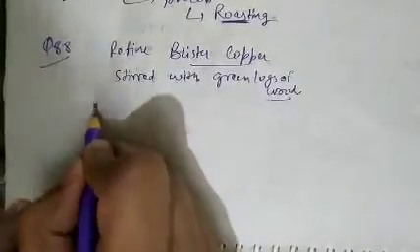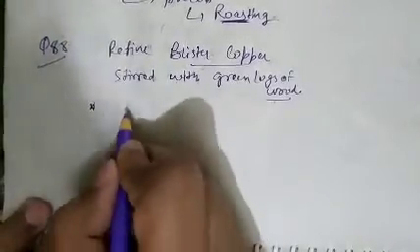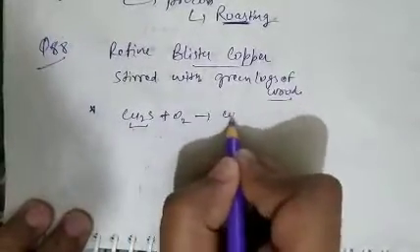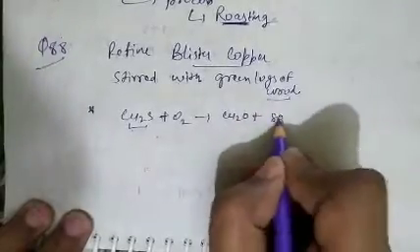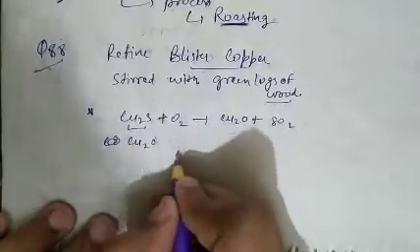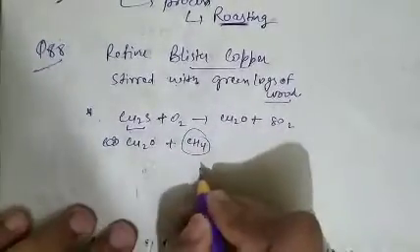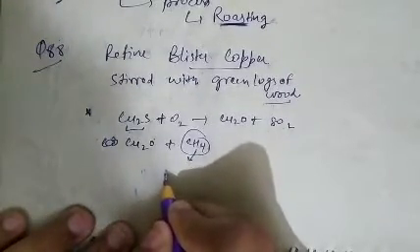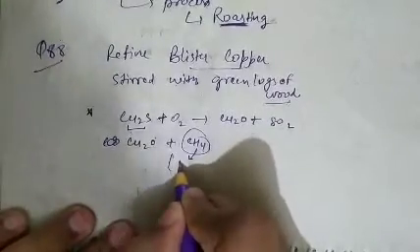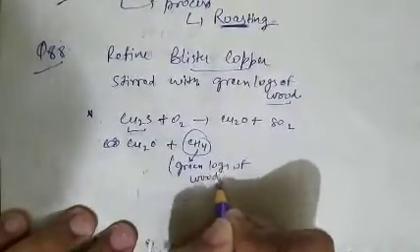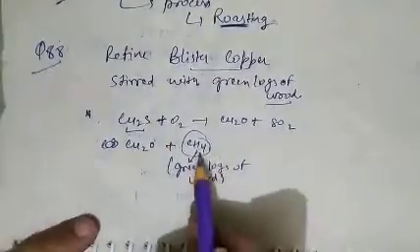The purpose is, according to the reaction, the ore, copper sulfide, when roasted converts into copper oxide and gives SO2. This copper oxide will react with CH4 gas, which is produced by the green logs of wood. When carbon in presence of hydrogen burns, it gives methane gas.